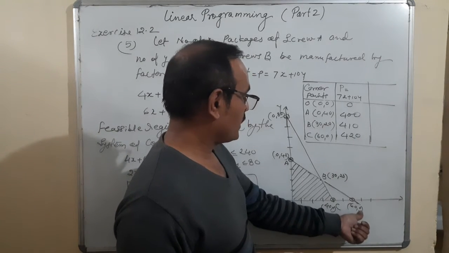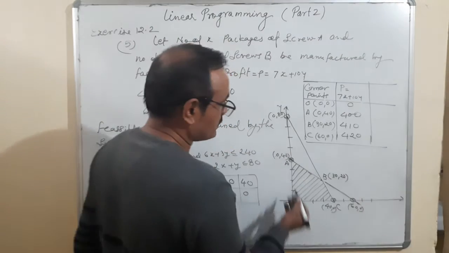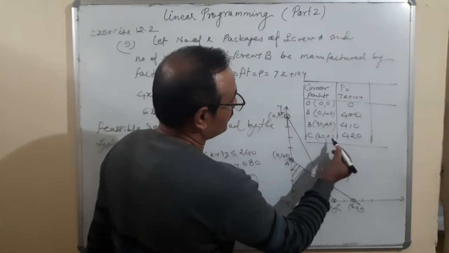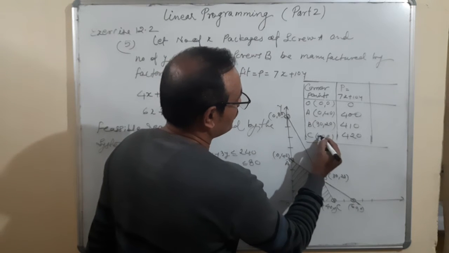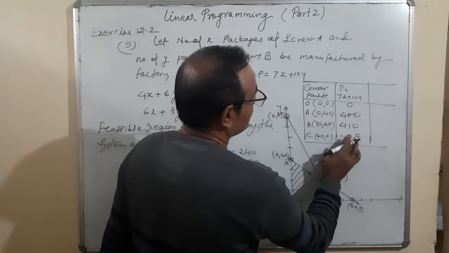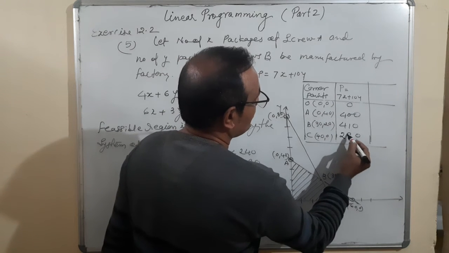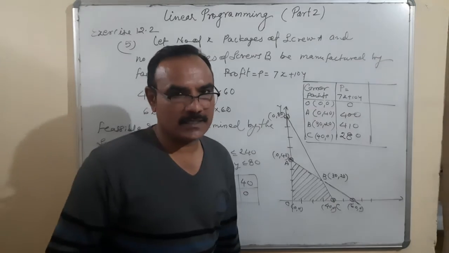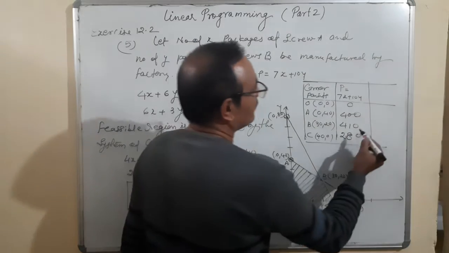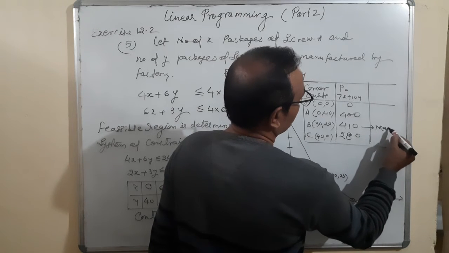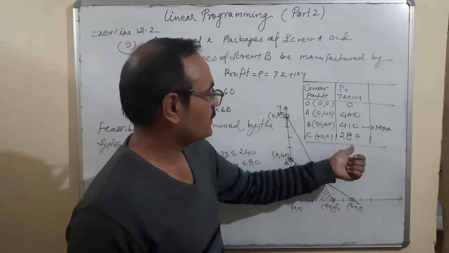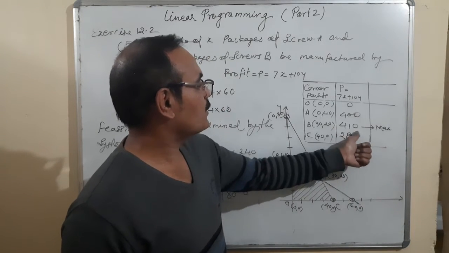60 comma 0 we are not going to take because the feasible region is C. This is my mistake. In place of 40 comma 0 I have written here 60 comma 0. So that is 40 comma 0, and 7 4s are 28, 280 is coming. That is why I was surprised how this answer is coming. 410 is the maximum.